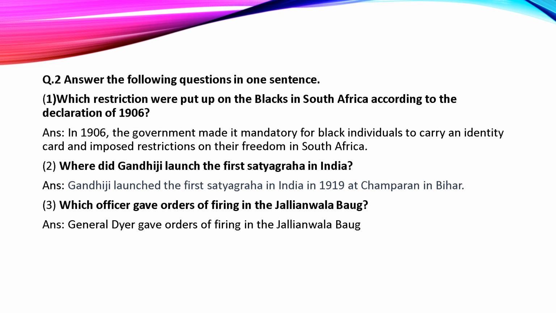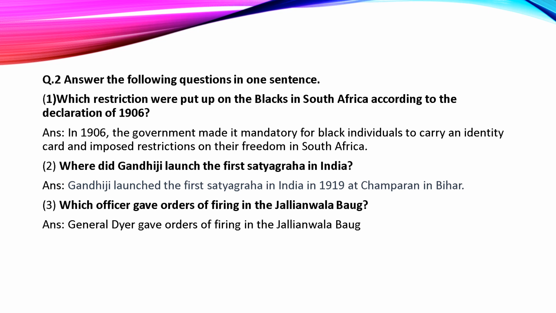Second question is answer the following questions in one sentence. Which restrictions were put up on the blacks in South Africa according to the Declaration of 1906? In 1906, the government made it mandatory for black individuals to carry an identity card and imposed restrictions on their freedom in South Africa. Means in South Africa, those who were considered black according to the Britishers, they had to carry their identity card along with them, and this way restrictions were put on their freedom in South Africa.